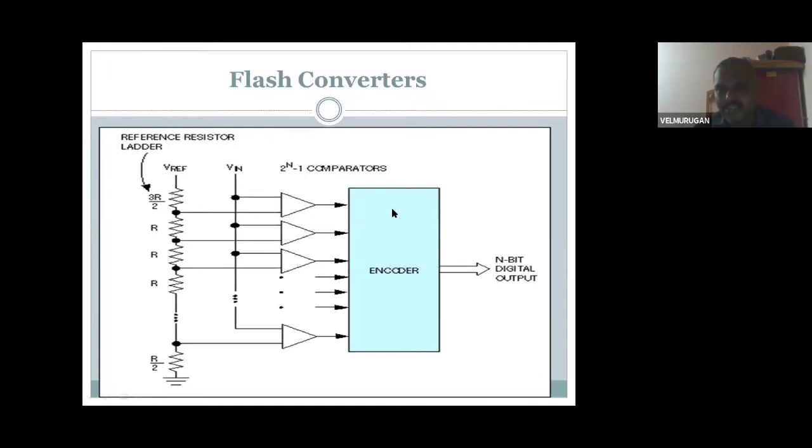Based on the 0s and 1s, it creates the digital code. The n-bit digital output means, for example, for 8-bit data you get 8 bits like 0101. So you take these outputs. Okay, this is the flash converter. It is used as an analog to digital converter. Using an 8-bit sequence, you convert using flash converters. Then you go to the next converter, students.